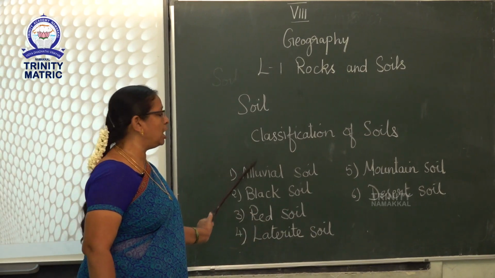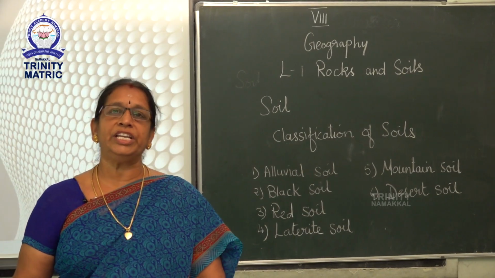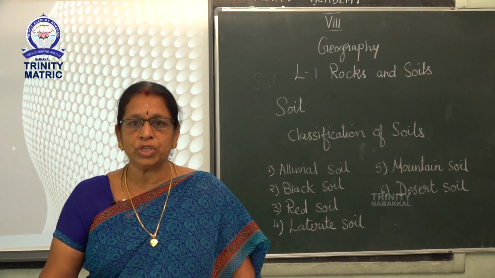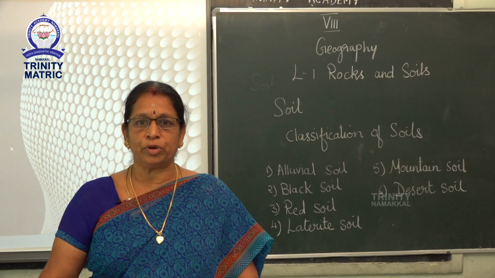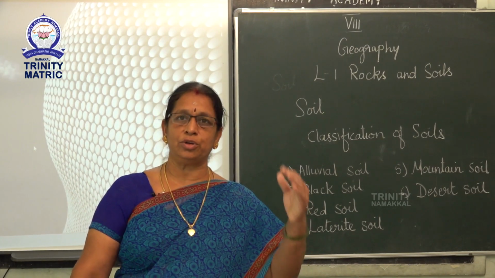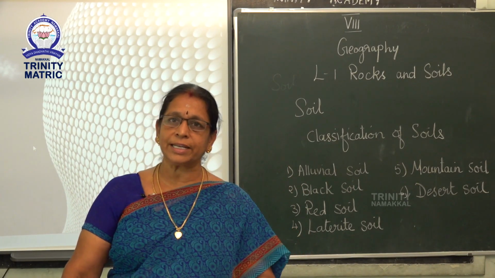First we can see the alluvial soil. Alluvial soils are found in the regions of river valleys, flood plains and coastal region. It is most productive of all soils. It is suitable for the cultivation of rice, wheat, jute, sugarcane, etc.